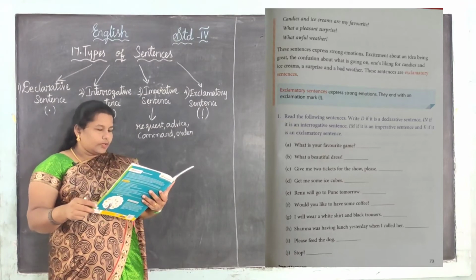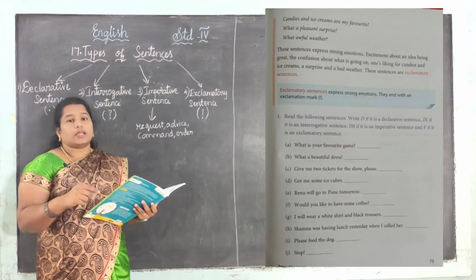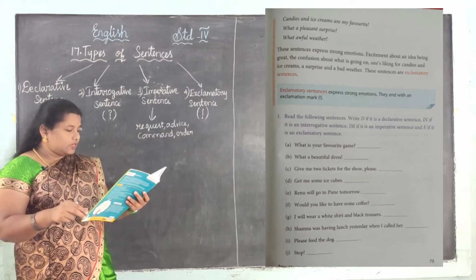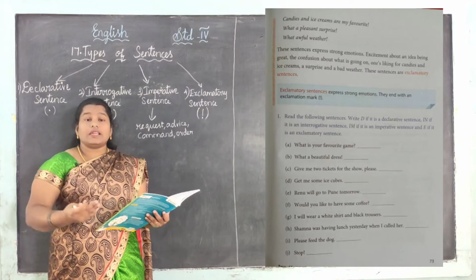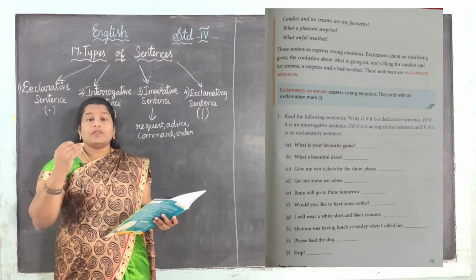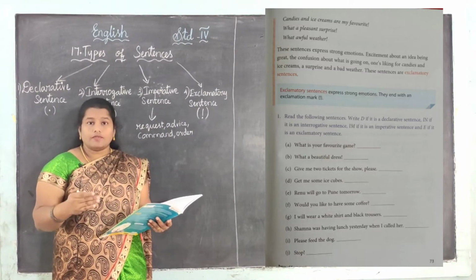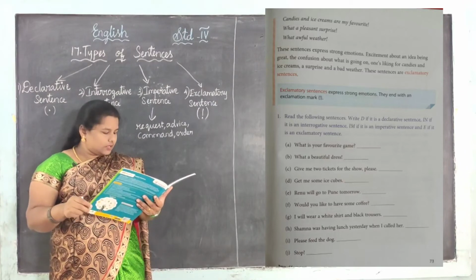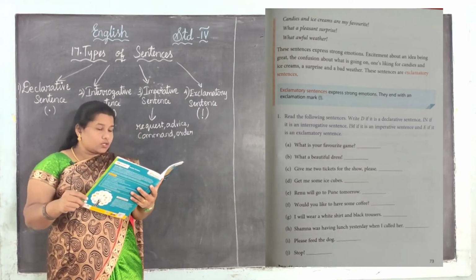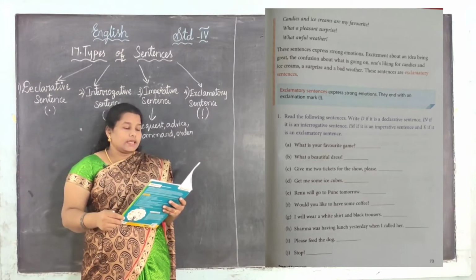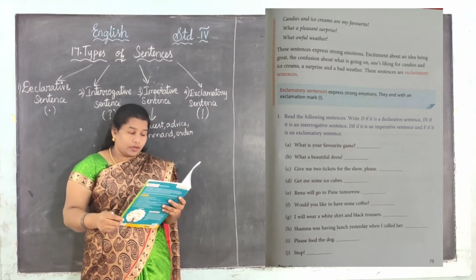And next, we are now moving to the exclamatory sentence. An exclamatory sentence is very easy: it is used when we share our strong feeling. When a sentence is about strong feeling, it is an exclamatory sentence. See, what a great idea. I don't know what's going on. Candies and ice creams are my favorite.